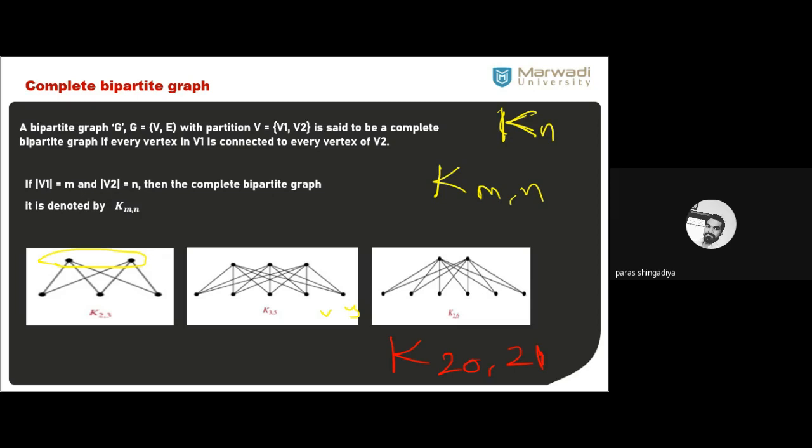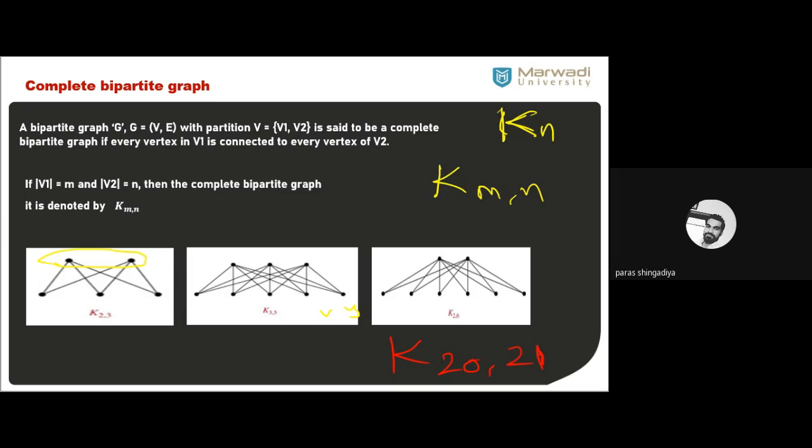Yes, anyone have an idea? In a complete graph, we have one formula, n into n minus 1 by 2, for the maximum edges. That is the formula to check the edges in a complete graph. Now it is a complete bipartite graph, so how can we check the number of edges?